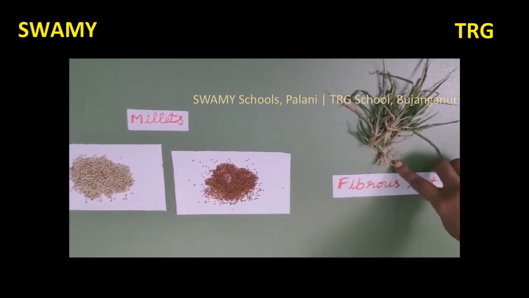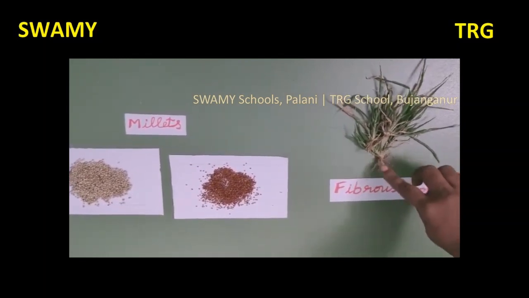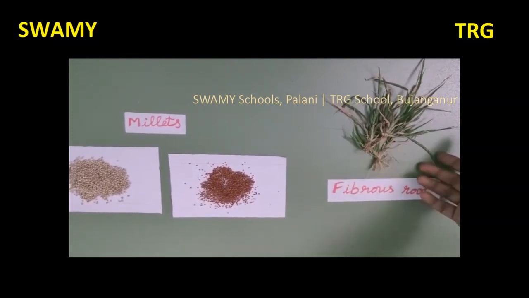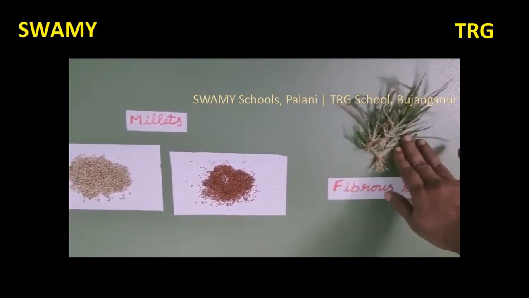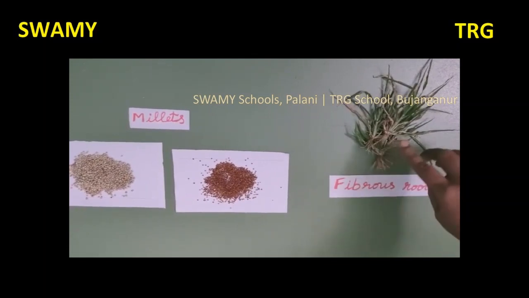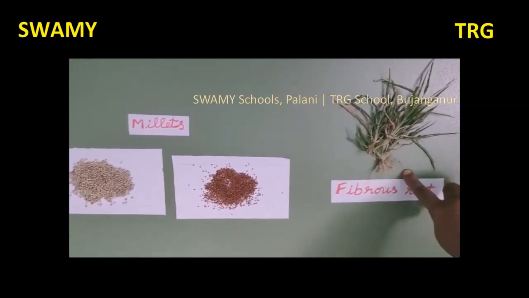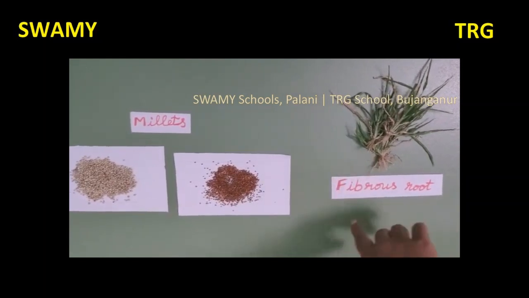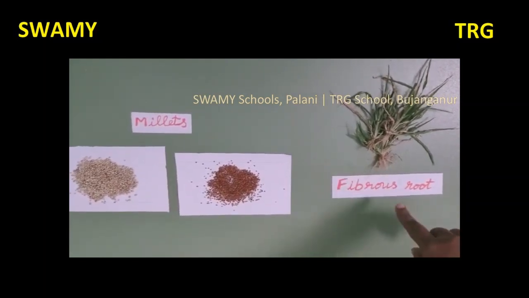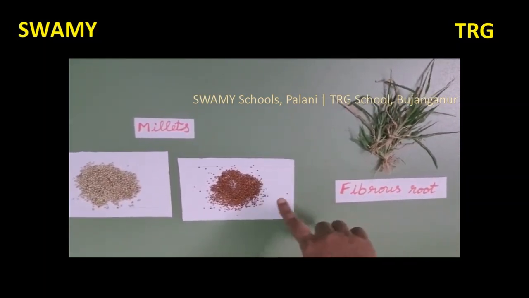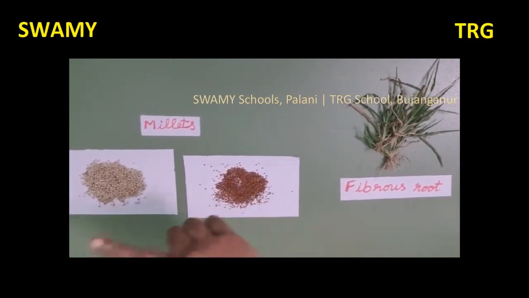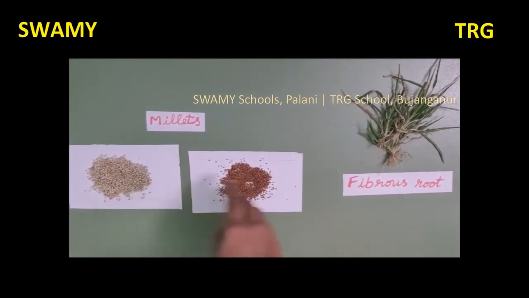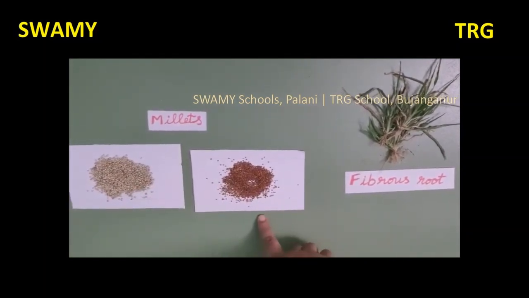In case of taproot, some roots are smaller, some are longer in size. But in case of fibrous root, all the roots are thin and uniform in size. They are generally seen in monocotyledonous plants. What is mean by monocotyledonous plants? The seeds of these plants contain only one cotyledon in the seed. Example, millets, pearl millet and finger millet.